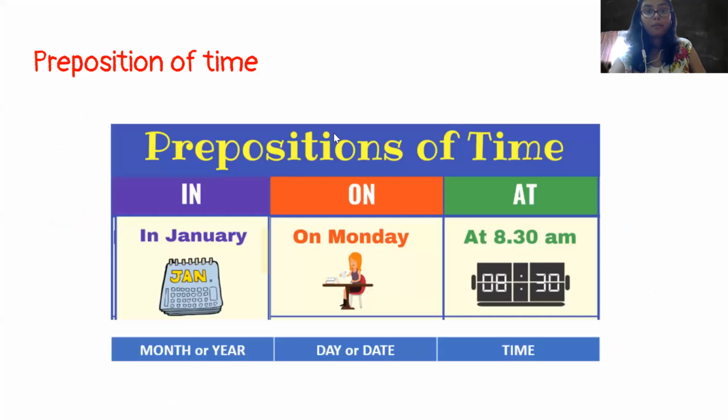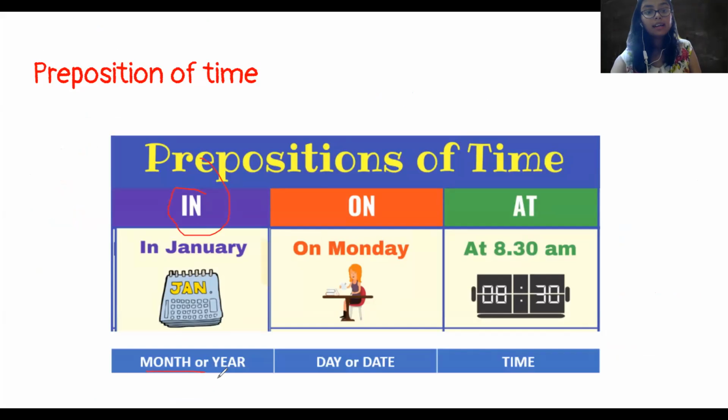Now we are going to learn about preposition of time. Now very important things, remember, we use in जब हम month या year की बात करें, we use in whenever we are talking about months, January, February, March, April, or year 1900, 2000, all these things. When we say, then we use the preposition in. On, when we talk about day or date, on Monday, on 10th of August, all these things we use the preposition on. At, जब हम time की बात कर रहे हैं, at 8:30 AM. So जब month or year we use in, day or date we use on, time we use at.